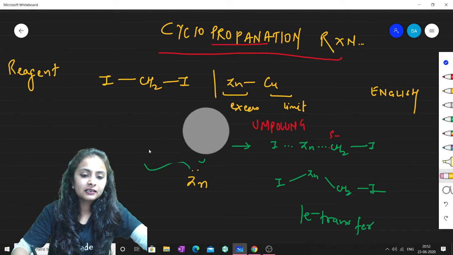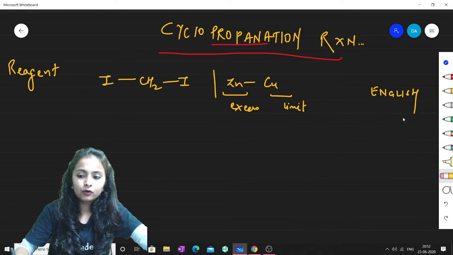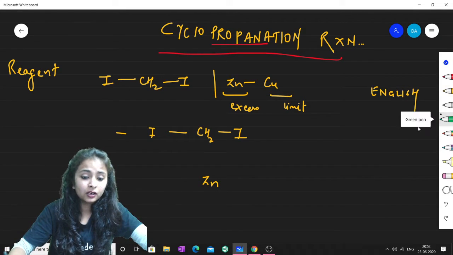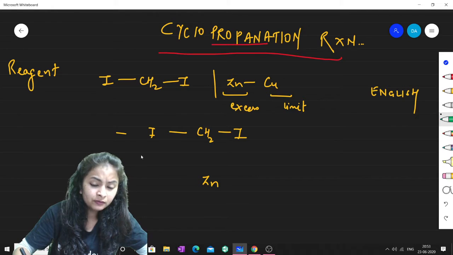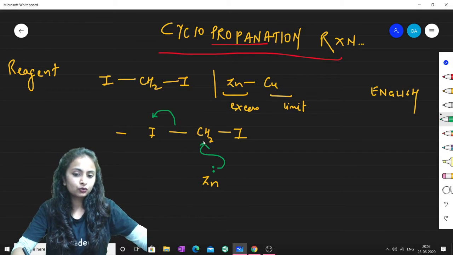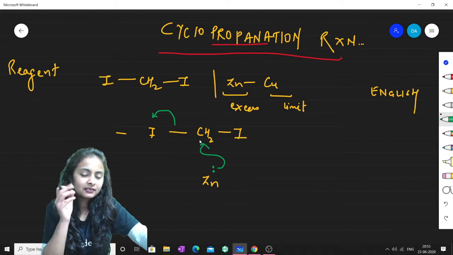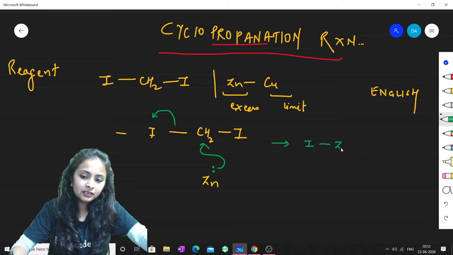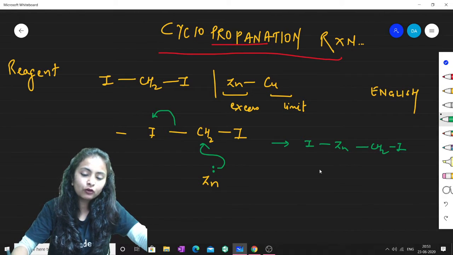Fine. Now let me erase this part. Now, second point, guys: if I redraw, is there any other way we can use for the same reaction? So guys, what can happen here? This zinc can provide both of its electrons to this CH2, and the iodine may get eliminated, and thereby as this zinc gets attached to the CH2, there will be formation of a slight negative charge on it, and thereby it will be inserted again. So this zinc will get inserted here in this manner also. This is what we call heterolytic insertion.